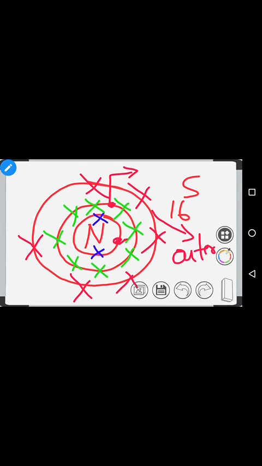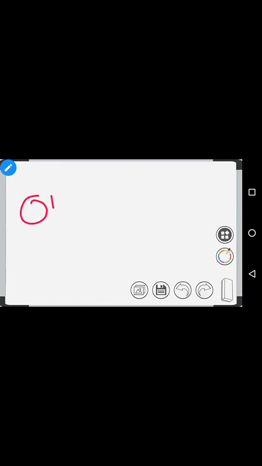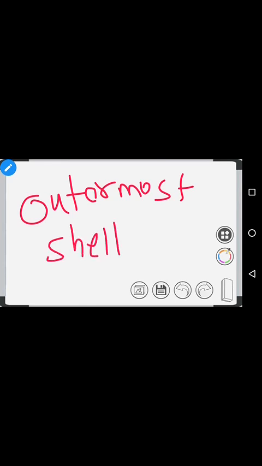So how many electrons are present in the outermost shell? You can count 1, 2, 3, 4, 5, 6. So in the outermost shell, 6 electrons are present.